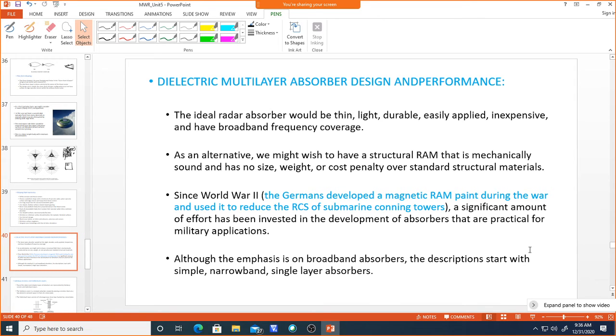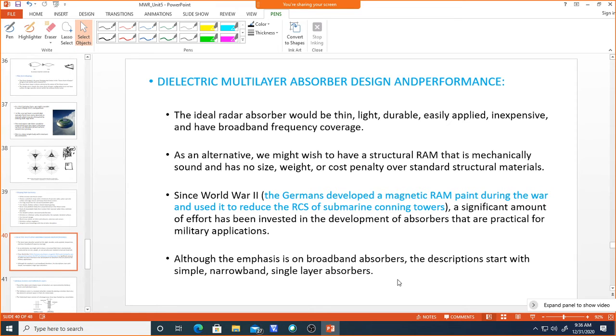But RCS reduction is difficult to achieve over a broadband frequency, so people are trying to develop different techniques to achieve it over broadband. Although the emphasis is on broadband absorbers, because radar systems usually operate in broadband frequency ranges like X band radar, L band radar, C band radar.